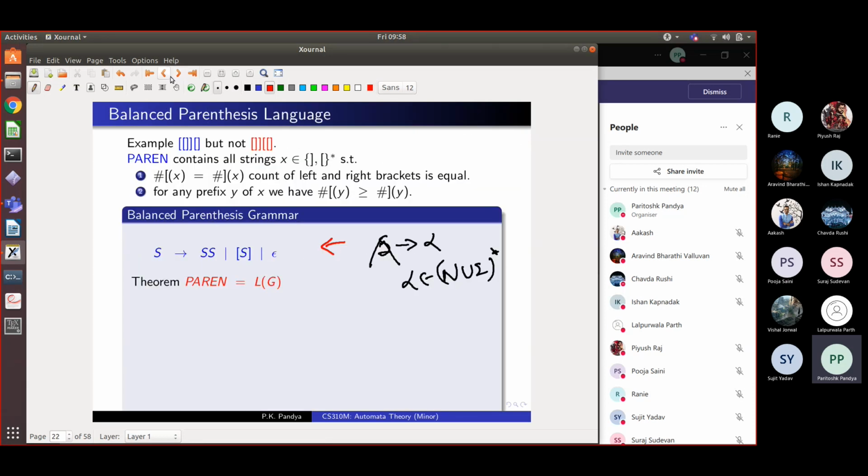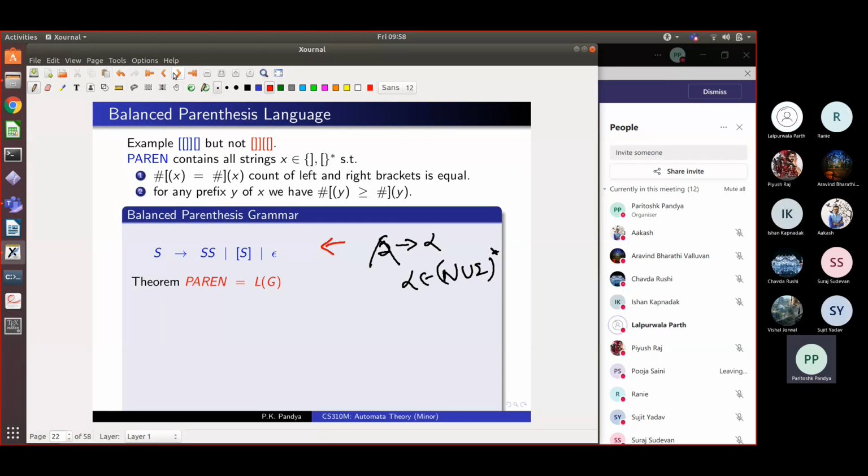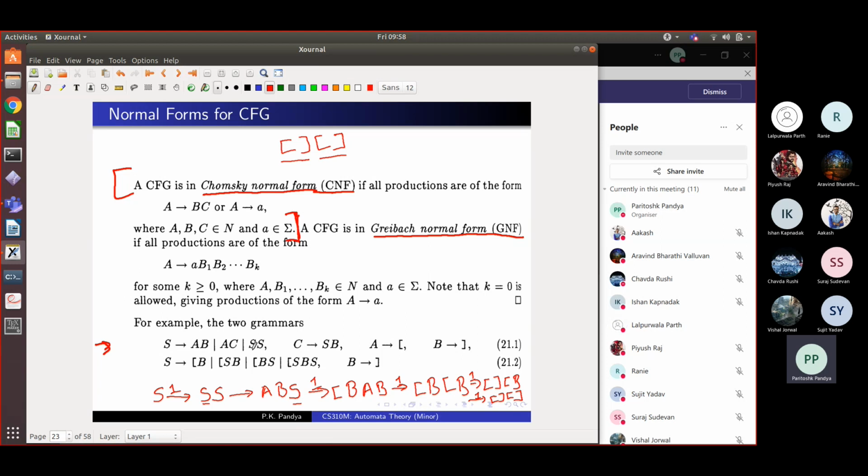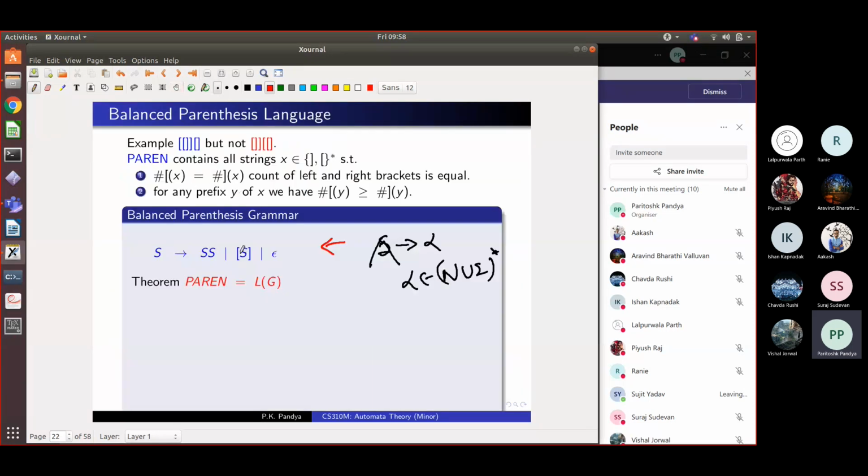Yes, this was the original grammar for balanced parenthesis, right? Yes. Here, what were you asking? A bracket S bracket. So, I'm confused. This rule is not there in this grammar, right? Okay. So what are you saying about that rule?